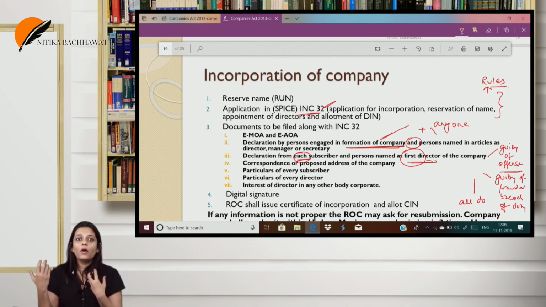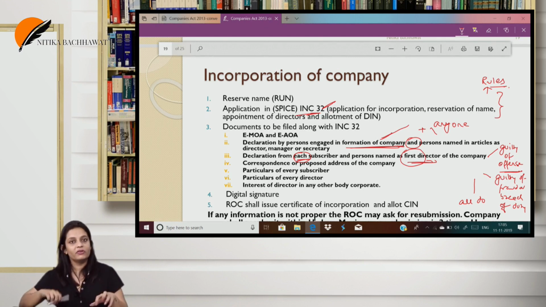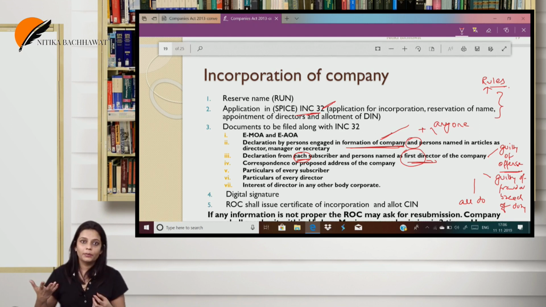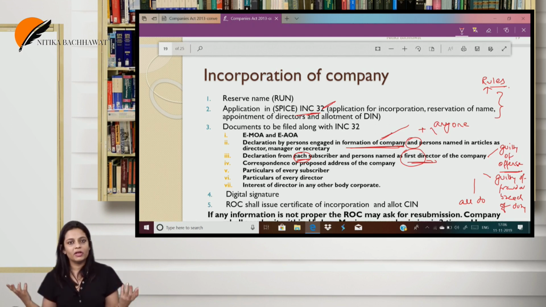Then for correspondence, I have to give an address. So if I have a registered office, I've already taken a registered office, that address. If I don't have a registered office, then wherever I am going to take the correspondence from the registrar, that address has to be given. Then details of the subscribers. What details of the subscriber? Name, family name, surname, occupation, address, identity proof. And if the subscriber is a body corporate, can a body corporate be a member of another company? Yes, I had told you in the previous video. So in that case, certain other details are required.